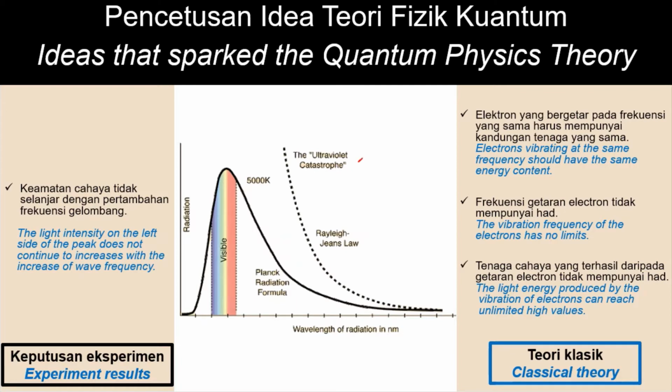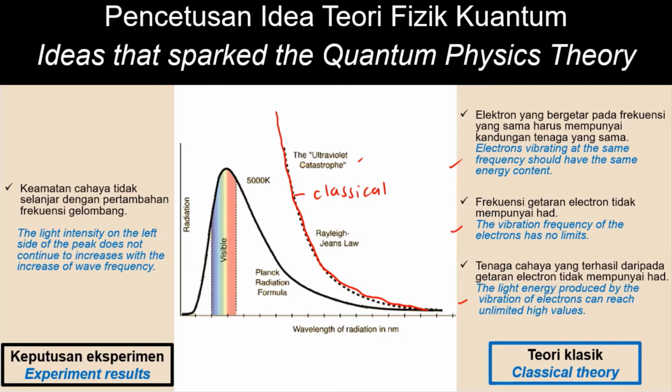The ultraviolet catastrophe, also known as the classical theory, says that electrons vibrating at the same frequency should have the same energy content, and the vibration of electrons has no limit. The light energy produced by the vibration of electrons can reach unlimited high values. Remember how we analyzed the graph? We analyzed it from the right side of the graph to the left. So look at it. The radiation will reach unlimited high values according to classical theory.